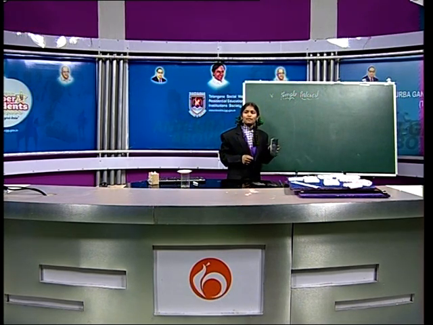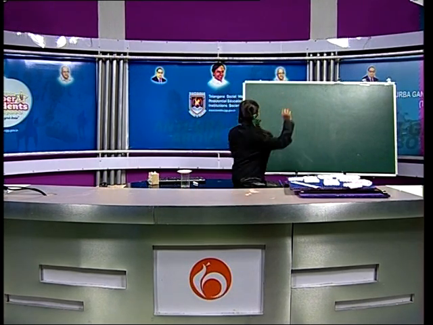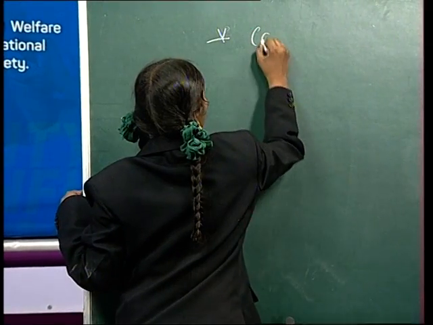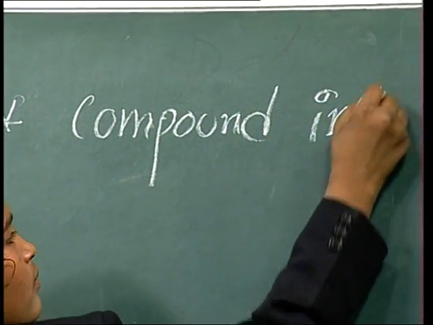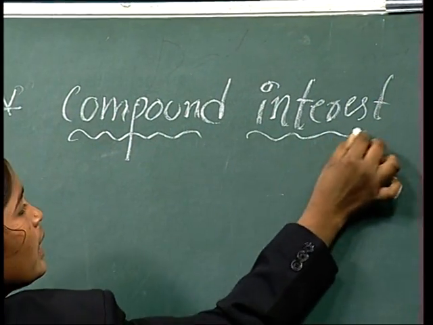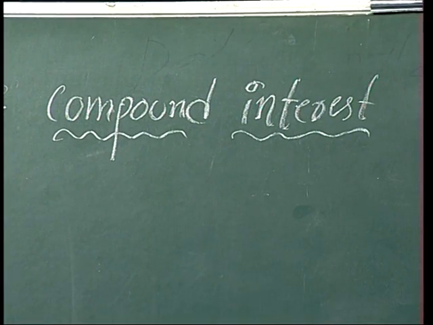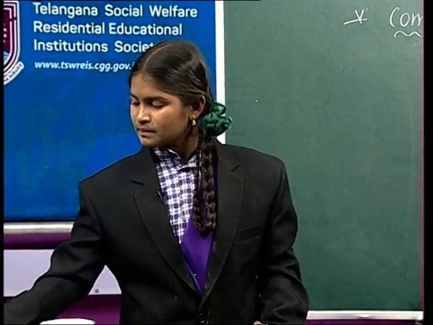And the next one is compound interest. Compound interest. Friends, now I will show you another example. Compound interest. Now the conversation between the farmer and the financier. Let's see what they are discussing.